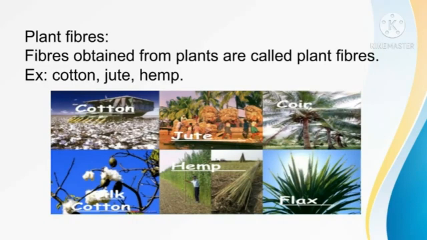Fibers obtained from plants are called plant fibers. Cotton, jute, hemp, flax, these all are examples of plant fibers.